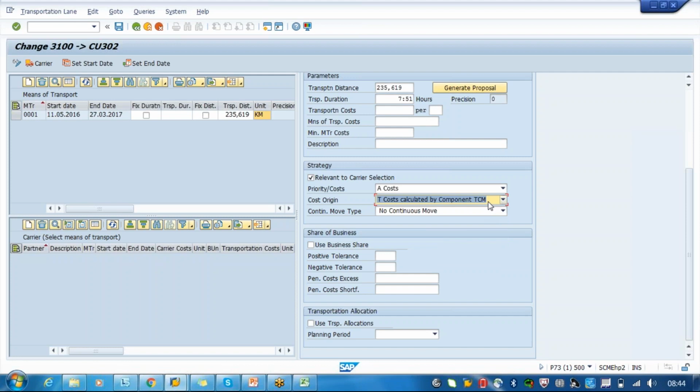TCM is Transportation Charge Calculation Management. It is one submodule in the TM. So it's a continuous move or no continuous move. The difference is continuous move in the sense the same carrier is first chosen. So it is going from Bangalore to Chennai, and again from Chennai it is going again to the